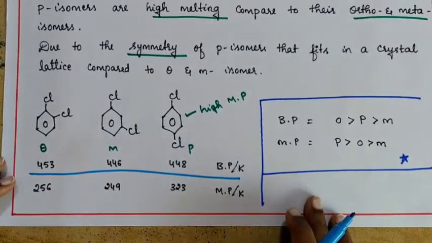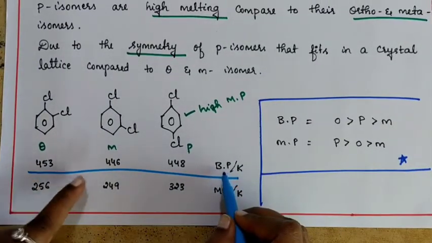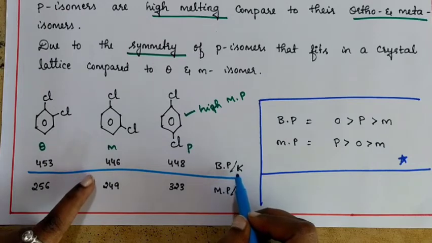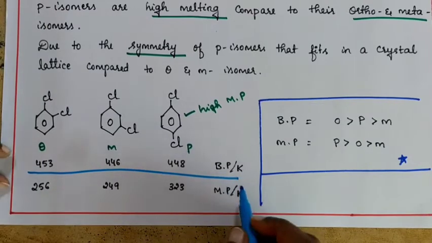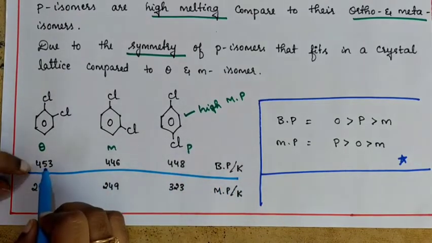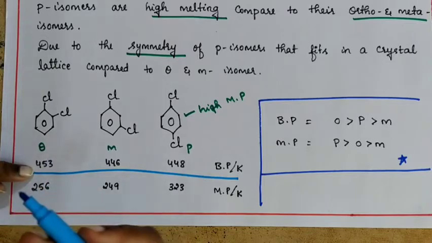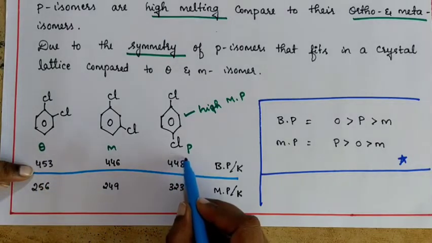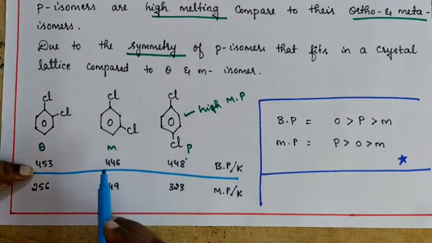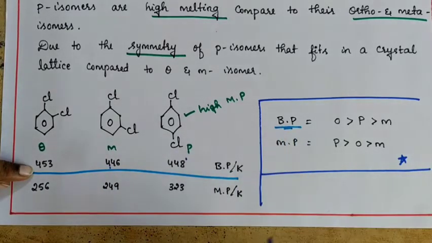These data are given in your NCERT and the boiling point is represented in Kelvin. You can look at the boiling point of ortho, which is 453, and that is greater compared to para, which is greater compared to meta. This is for boiling point.